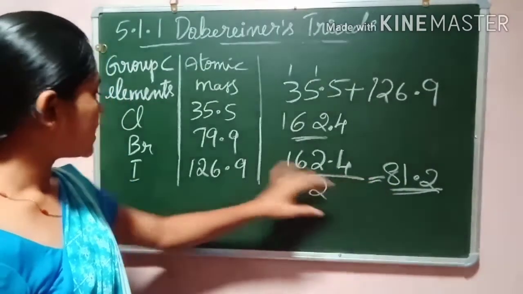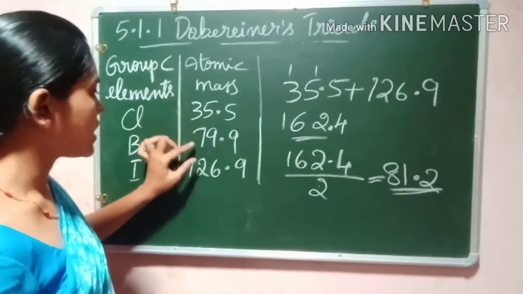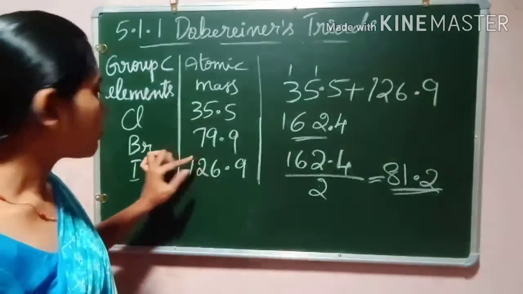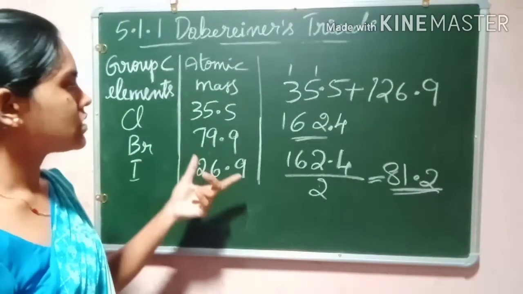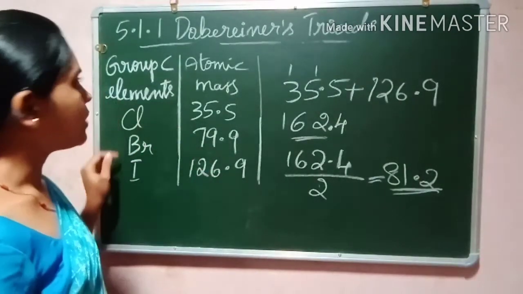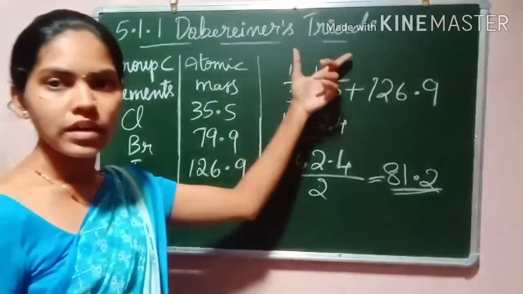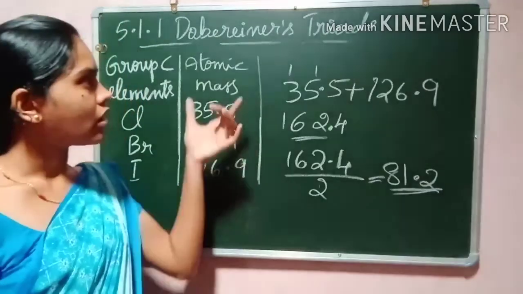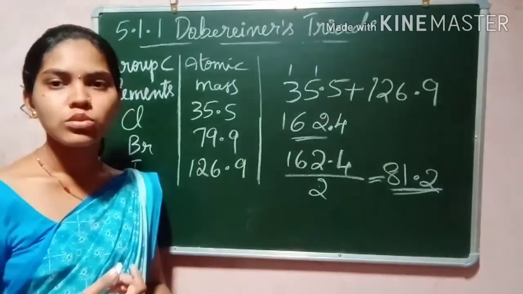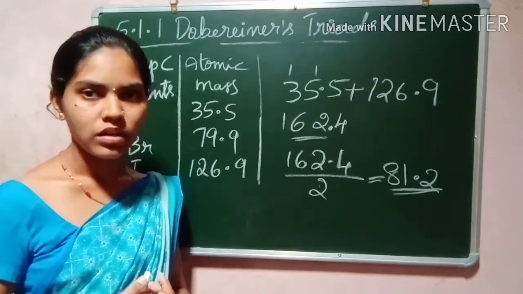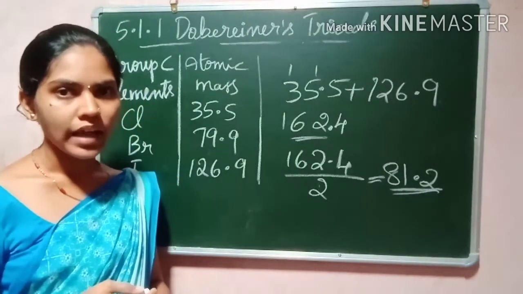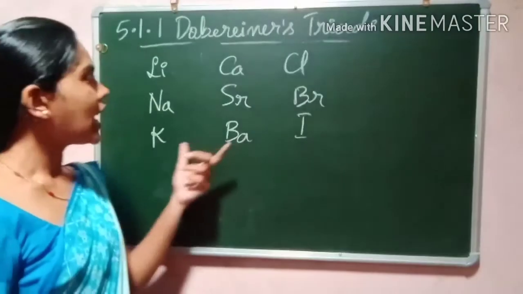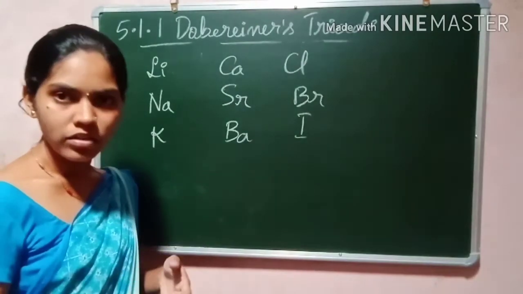So the average atomic mass of these two is equal to the atomic mass of bromine. So this is also a group C element set, also a Dobereiner triad. Only group A elements do not belong to the Dobereiner triads. So how many Dobereiner triads did we get?